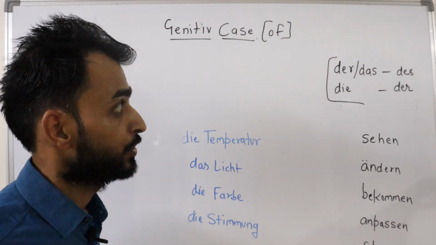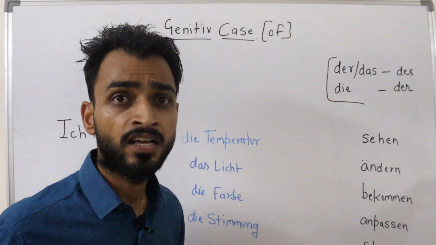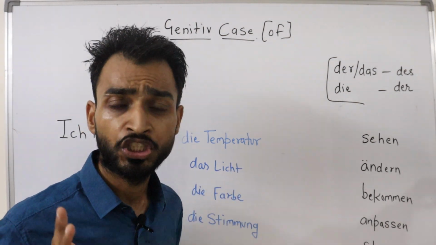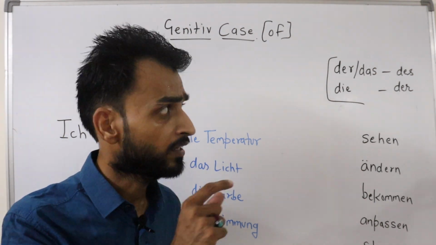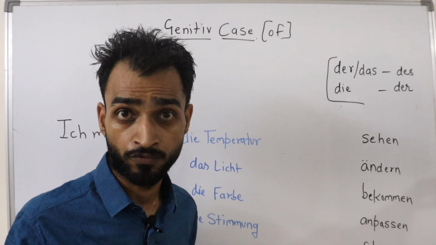So, you know we have three articles, der, das and die. Der and das convert into des and die changes into der. This is the change of article. So, if this article changes like des, it means of is hidden in the sentence.